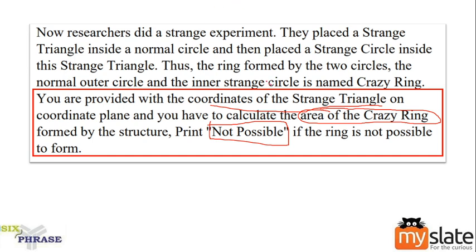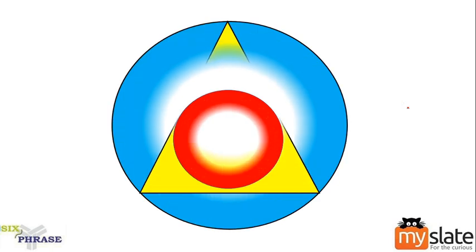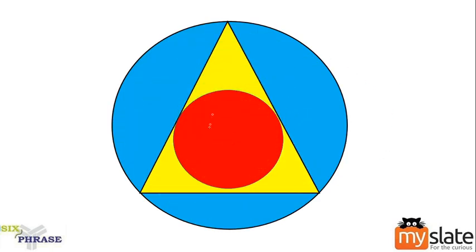You will be provided with coordinates of the strange triangle. What do they mean by coordinate? You will have an x coordinate followed by a y coordinate. Okay, and you have to calculate the area of the crazy ring, which means in our data, this is our diagram.